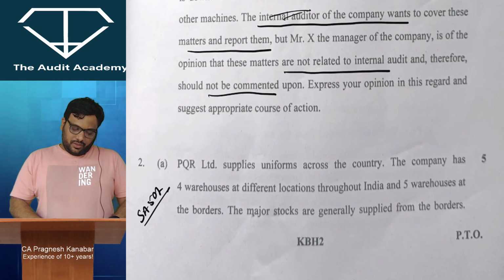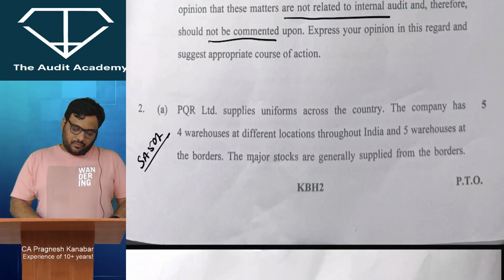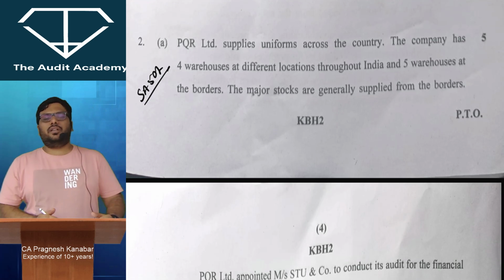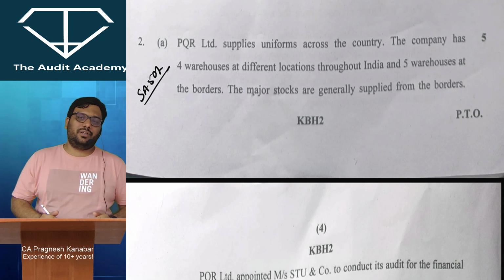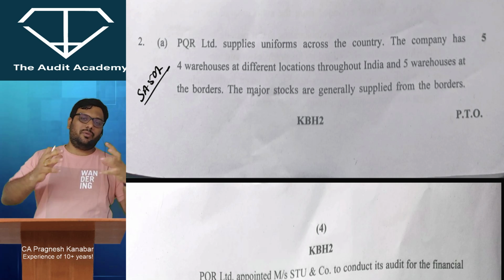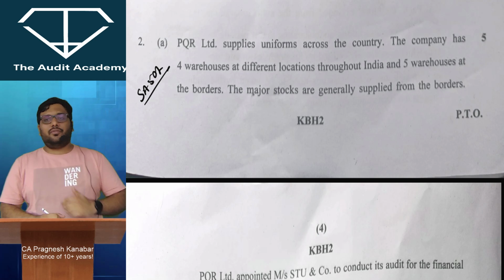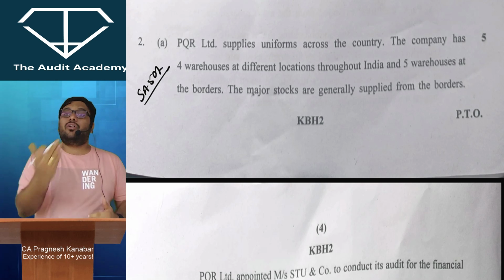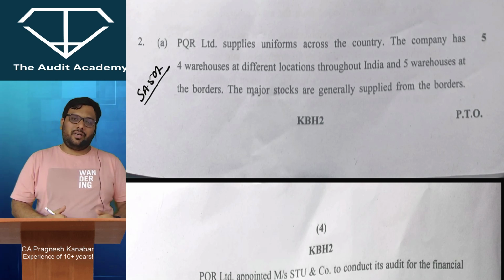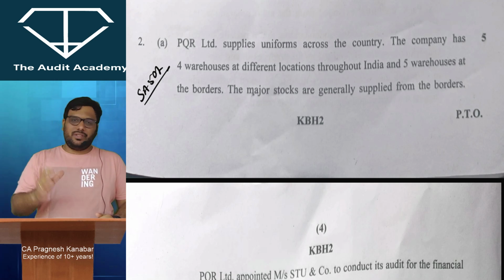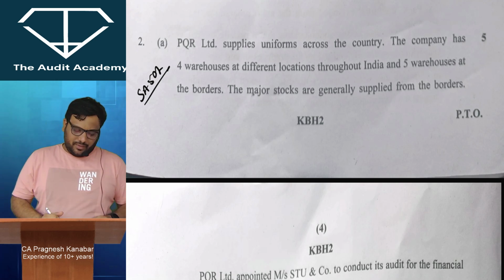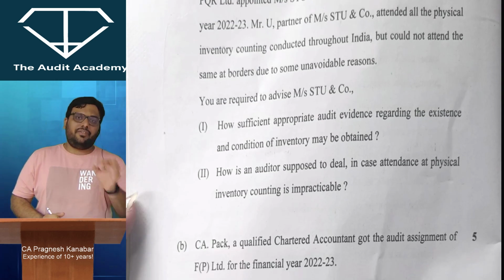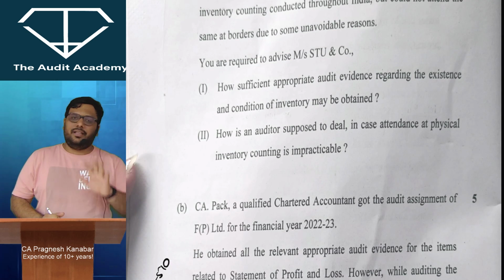Okay, question number 2A is a very simple question about physical verification of inventory. It is covered in my Brahmastra revision notes also, SA 501. So I really hope that 4 or 5 questions you were able to rock in the paper. What if physical verification of inventory is not possible to attend, what if it is impracticable? Even if you download my SA 501 notes, you will get the theory and the procedures that need to be done. So it is a very basic question. I'm not discussing much on that, but if you have written from SA 501, then great.